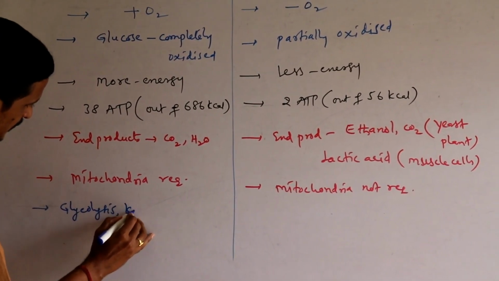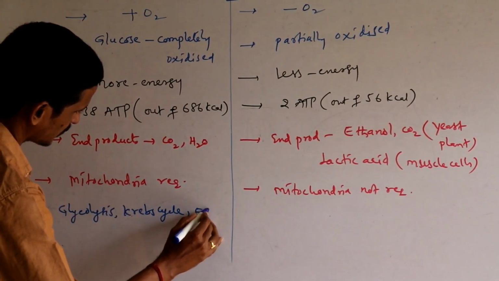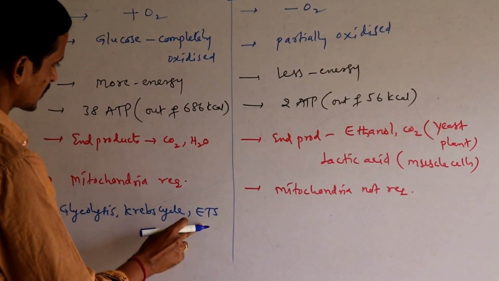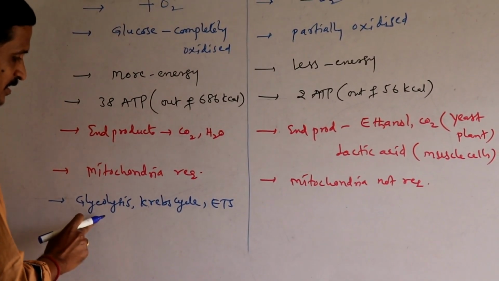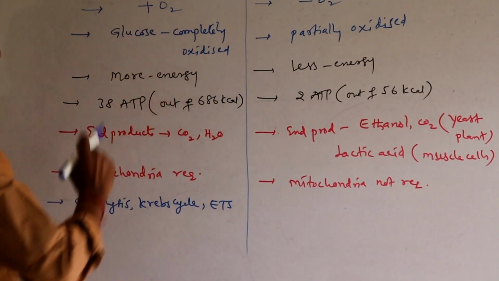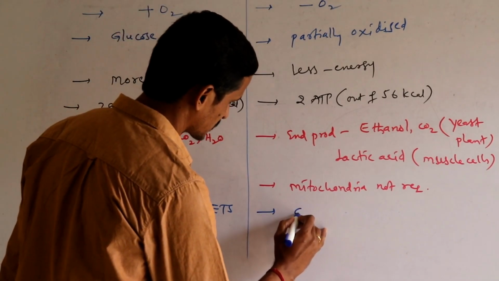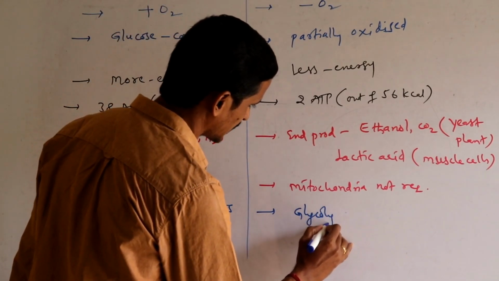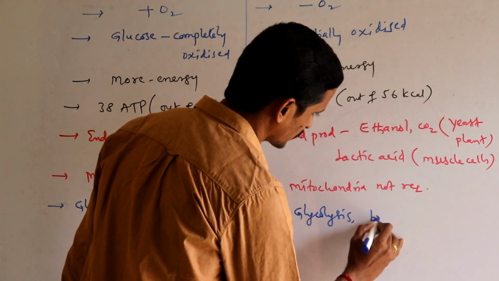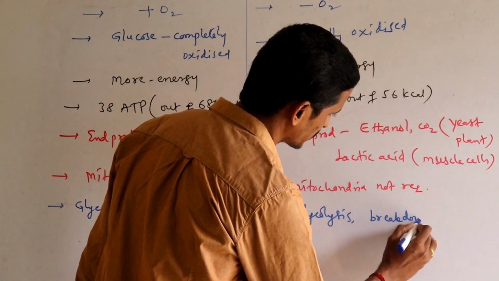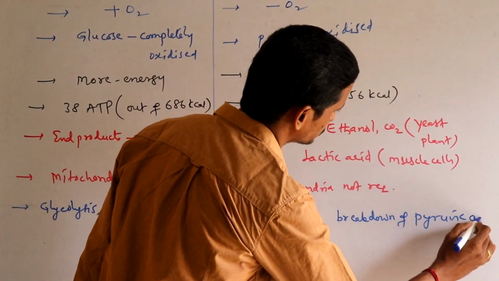glycolysis, Krebs cycle and electron transport system, terminal oxidation, oxidative phosphorylation, these three steps occur in aerobic respiration, whereas in anaerobic respiration only glycolysis and anaerobic breakdown of pyruvic acid is observed.